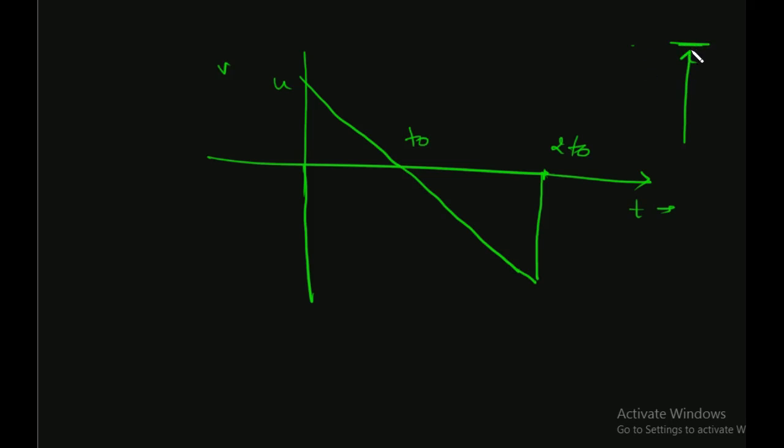The particle has gone up. We have taken the velocity versus time graph, so velocity has direction also. We have to take the direction into account. This velocity is positive, hence this quadrant. But when the particle comes down, the velocity is negative, hence this quadrant. This is the first quadrant, second quadrant, third quadrant, and fourth quadrant. I hope you know, in the first quadrant both the coordinates are positive. In the second quadrant x is negative and y is positive.